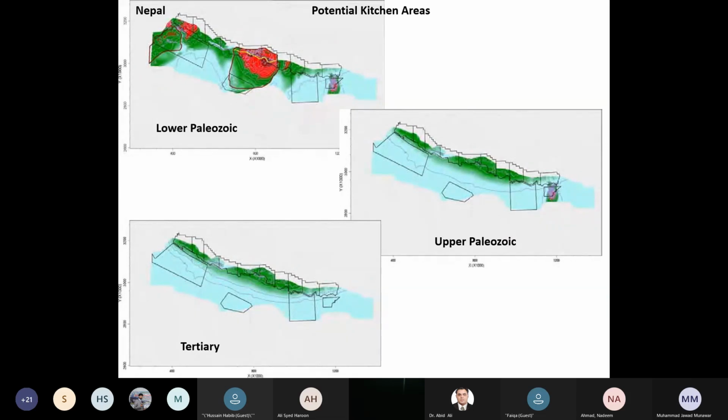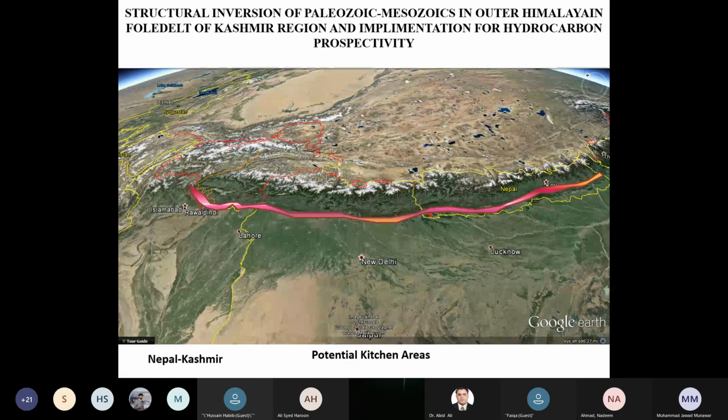So do we believe that this type of kitchen area can be extended towards the Kashmir basin or towards the other part? Here is a sketch from Google, and I drew a polygon through Nepal towards Kashmir, in red, or you may say a different color, basically showing you the probable trend of this kitchen extending towards Kashmir. Already this is a part of the foredeep area.